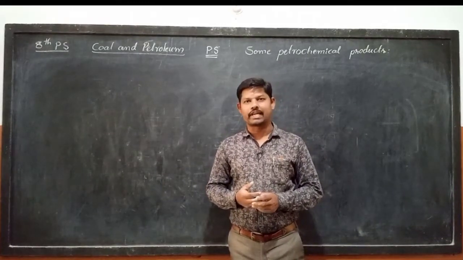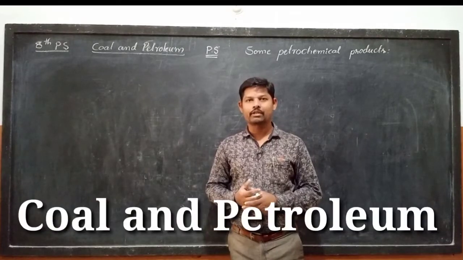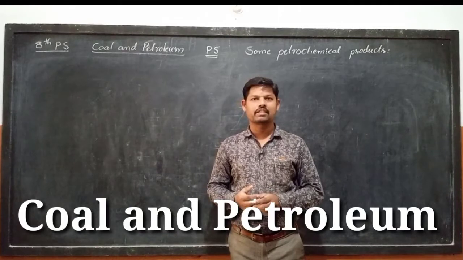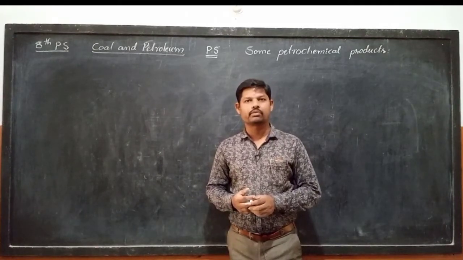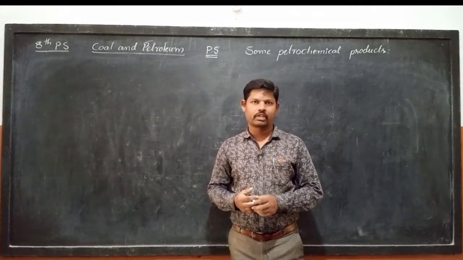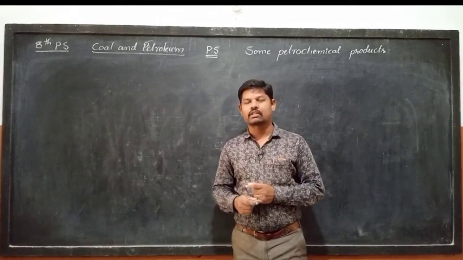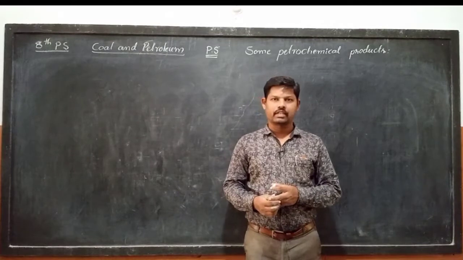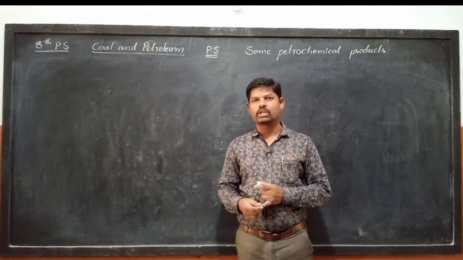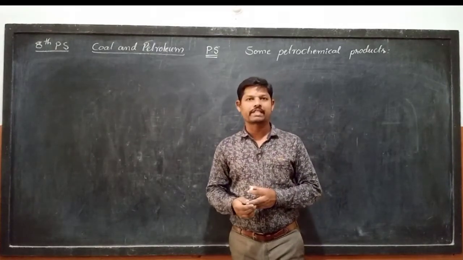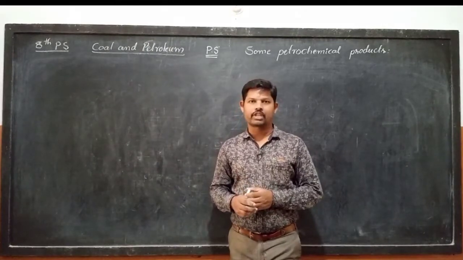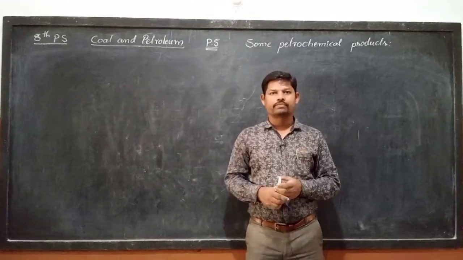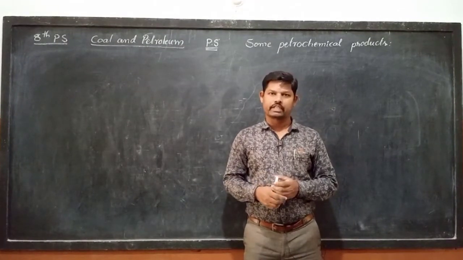8th class physical science, chapter coal and petroleum. In the previous class we discussed various uses of coal and its products. From coal we get coke, coal tar and coal gas. We discussed the different uses of coke, coal tar and coal gas in that lesson, and how coal gas comes from coal through a lab activity.